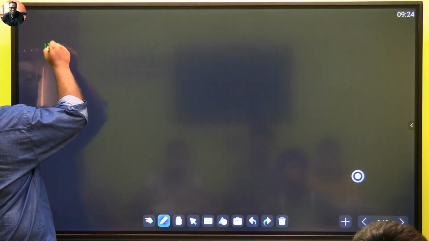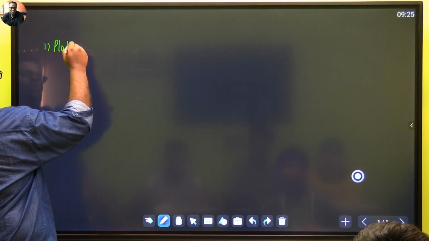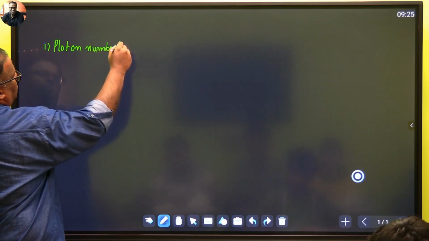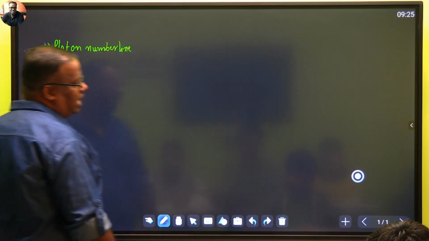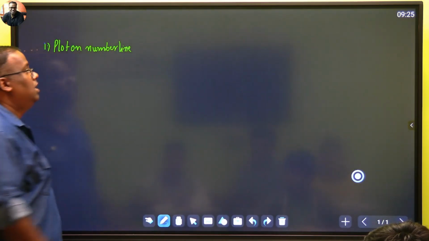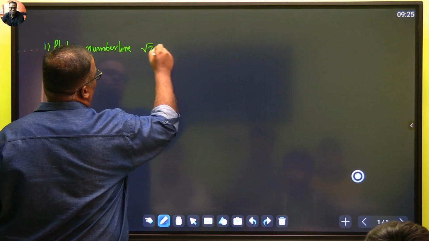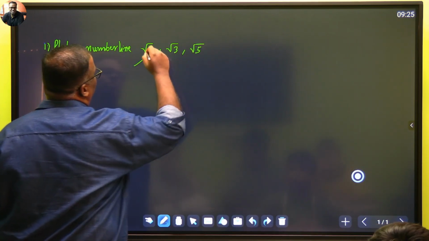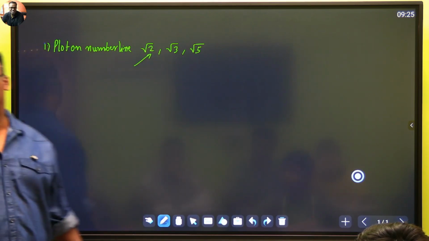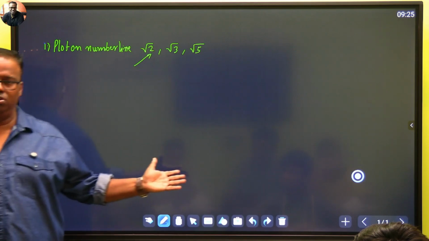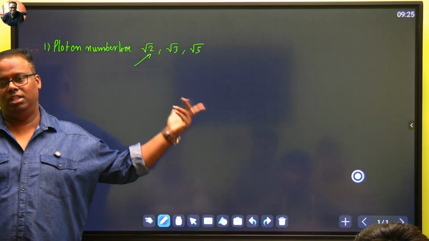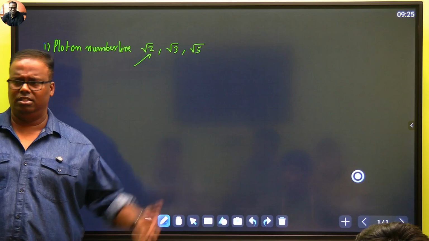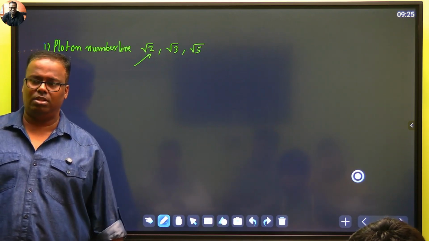That is plot on number line. Now when you are saying plot on number line, these will not be any random numbers, not decimal numbers or something. These are the numbers which are root 2, root 3 or root 5. If they give you root 2, then this is a sure shot full marks question which should be there. We just use Pythagoras theorem to prove it. 1, 1, and then we go by the decimal, that we will see later. Any other numbers' roots, if they give, that we'll see later.